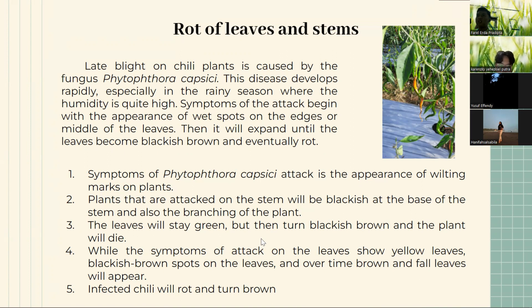The first symptom of Phytophthora capsici attack is the appearance of wilting marks on plants. Plants that are attacked on the stem will turn blackish at the base of the stem and also at the branching of the plant. Third, the leaves will stay green, the fruit then turns blackish brown, and the plant will die.